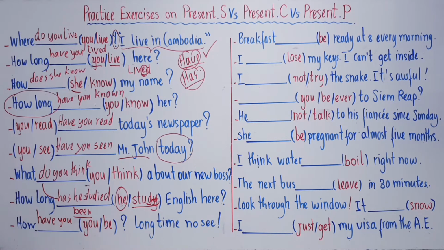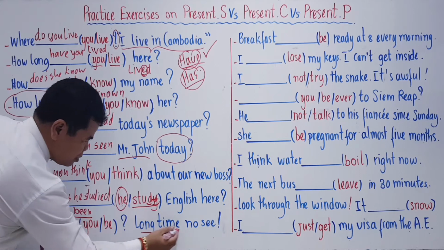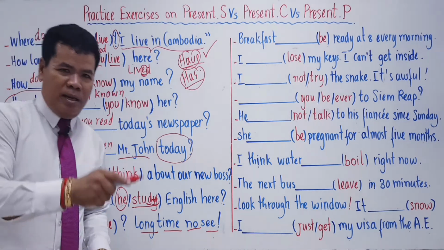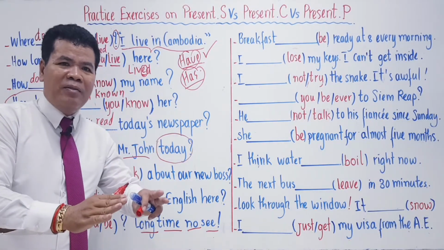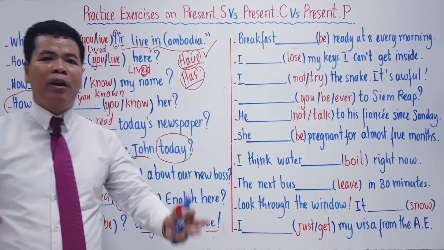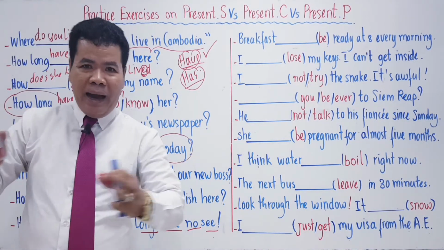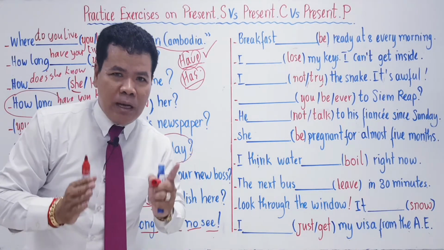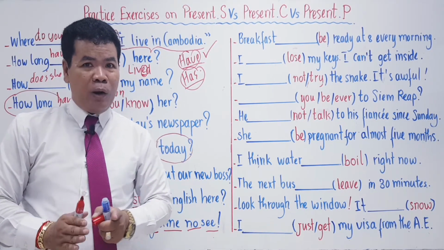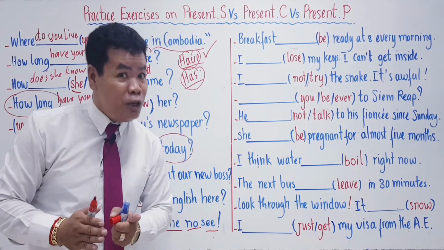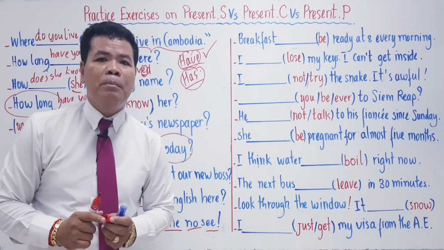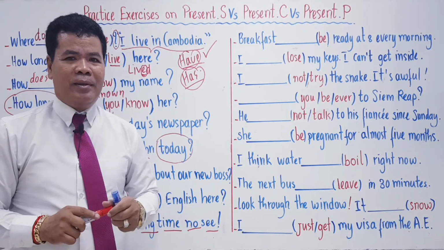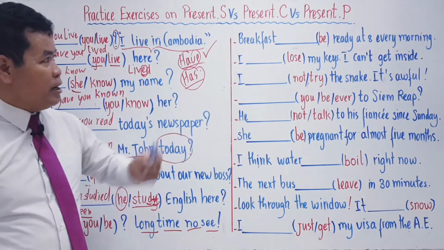You have to remember, long time no see. The words long time no see show the action that you did not see somebody for a long time, since before until now. Only this time you have seen them. You understand? So what we are using now is not present simple, not present continuous, but present perfect. You have the right choice. Understand? Now, let's go to the next one.